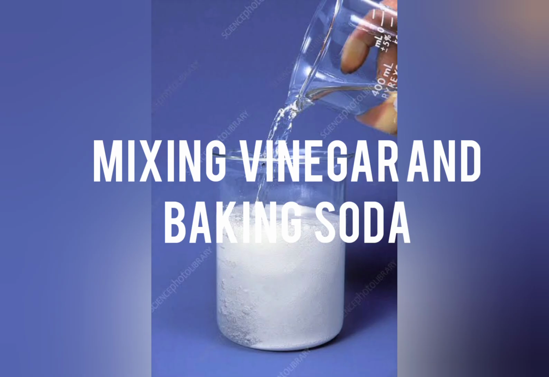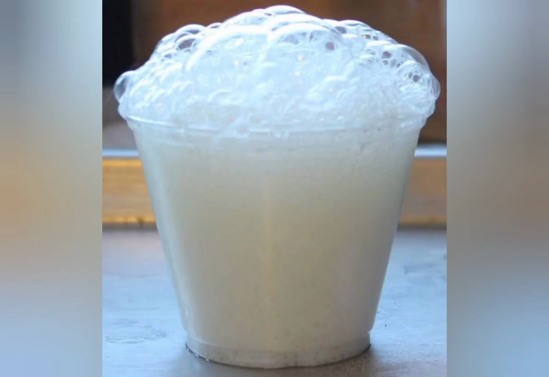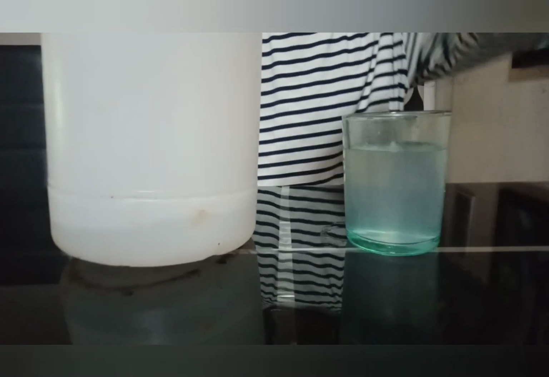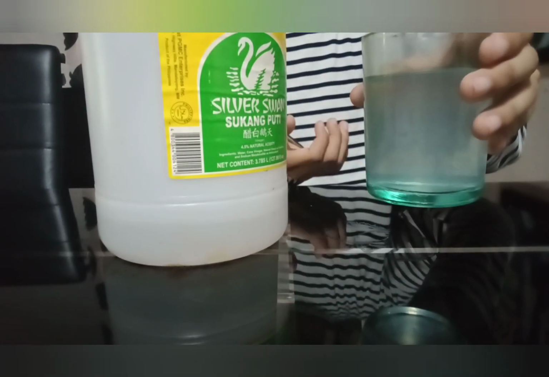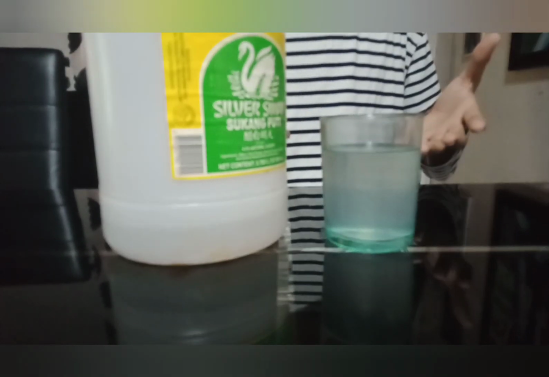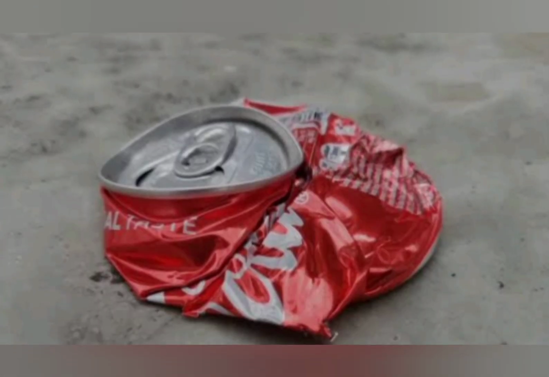Next, we have mixing vinegar with baking soda. The changes are generally not reversible. Adding vinegar to baking soda is a classic example of a chemical change, where sodium bicarbonate or the baking soda is reacted with acetic acid and water, releasing carbon dioxide and making sodium acetate.